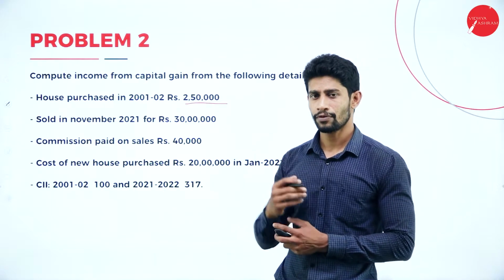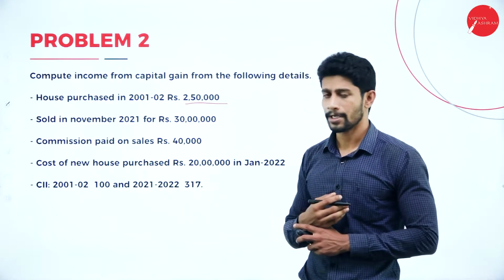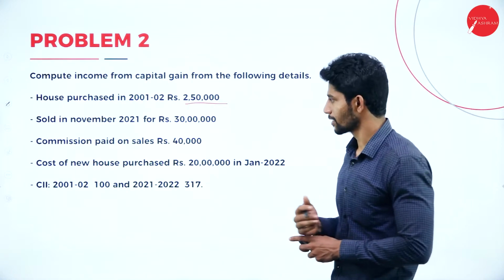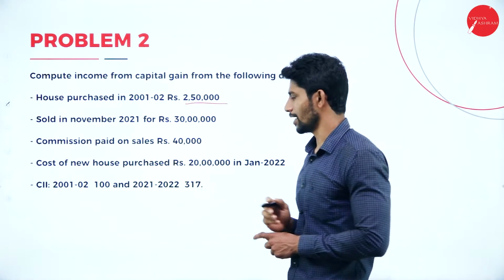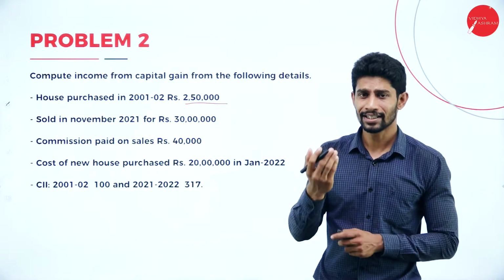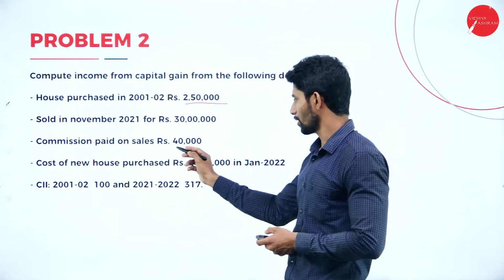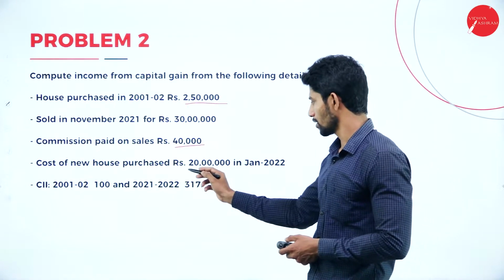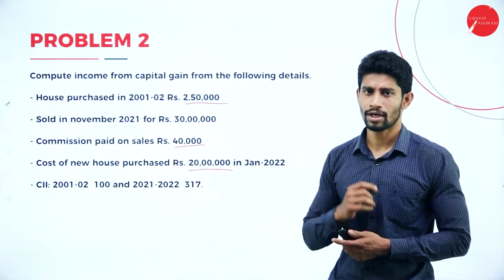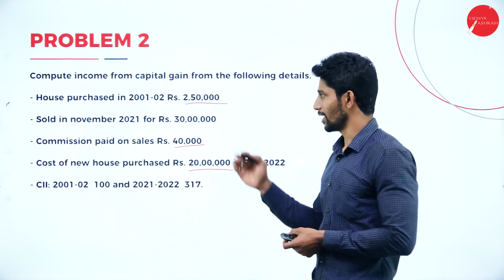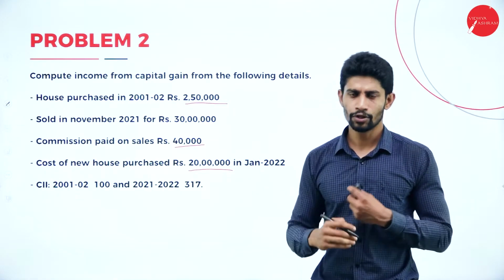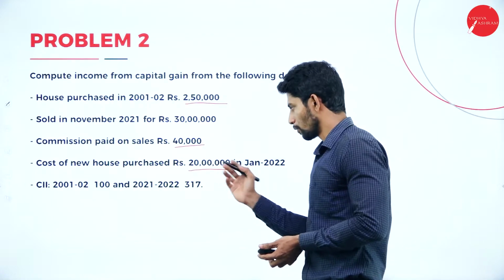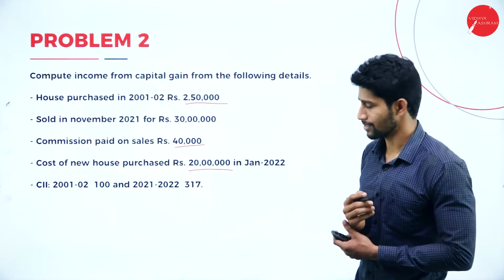At the time of selling the property, he paid 40,000 rupees of commission, and the cost of the new house purchased is rupees 20 lakhs. So after selling the old property, the assessee purchased a new property by paying rupees 20 lakhs.